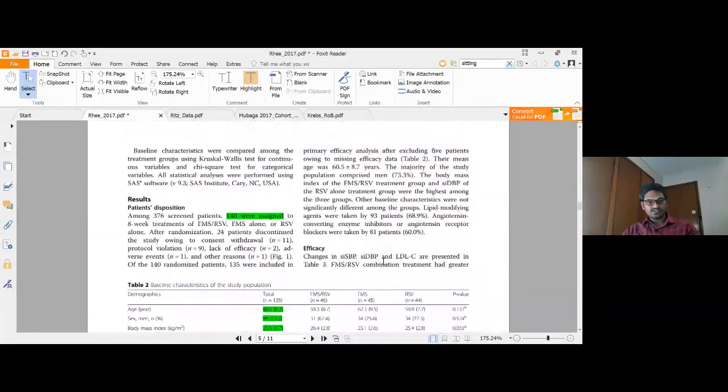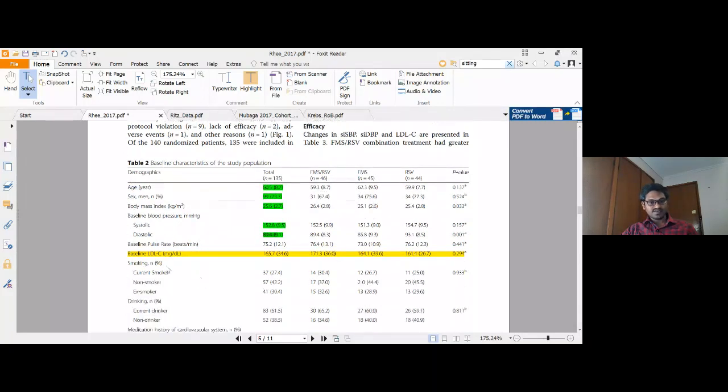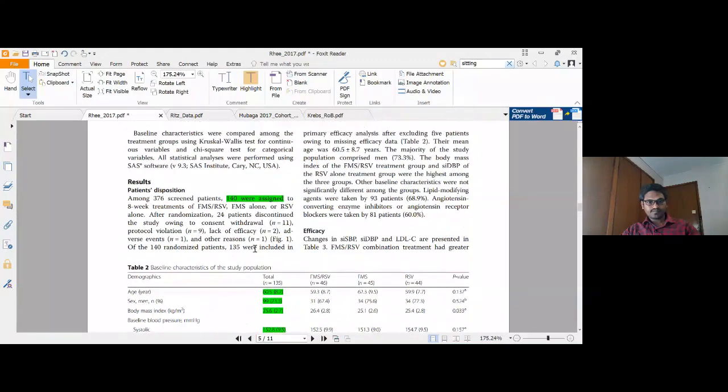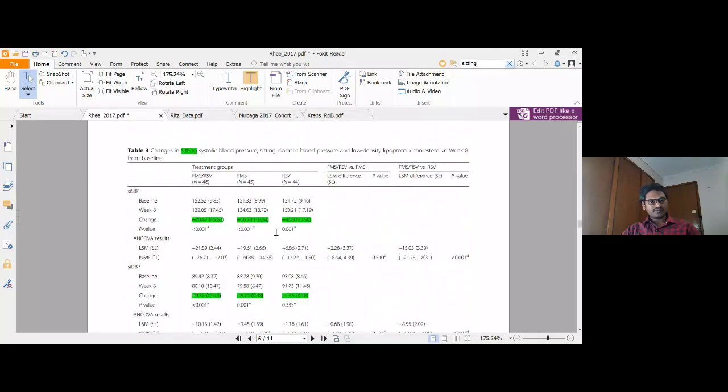And coming to the outcomes, the baseline characteristics: age of the total participants, gender, the men percentage, next their body mass index, next baseline systolic, baseline diastolic values, baseline LDL values here. So these values we are going to capture. Next, total how many patients were assigned. The total sample size is 140. Now coming to how that outcome was measured, it is sitting.